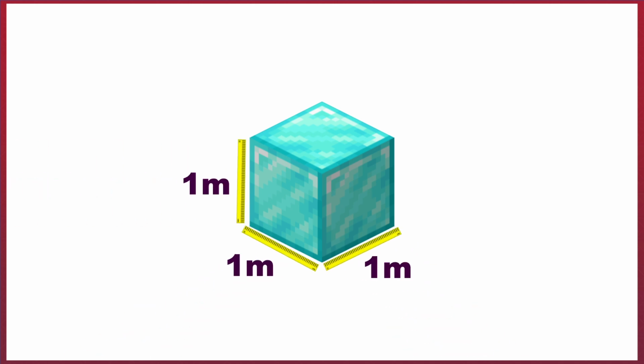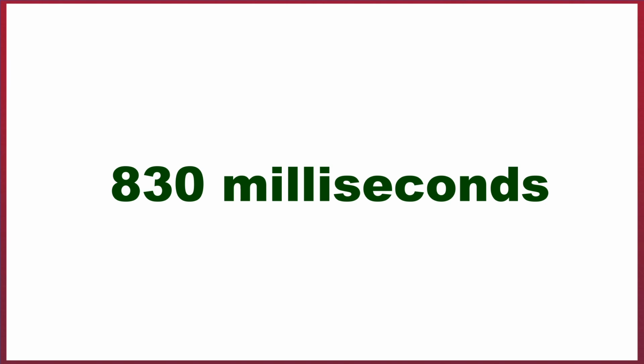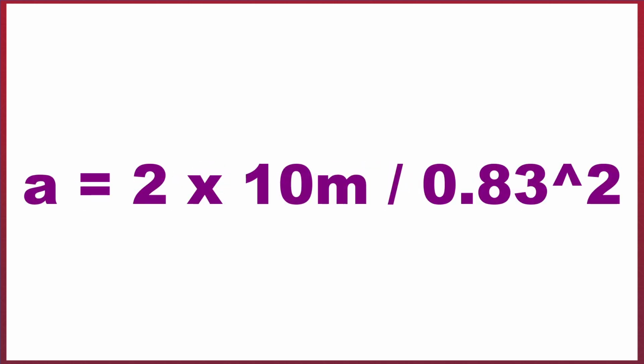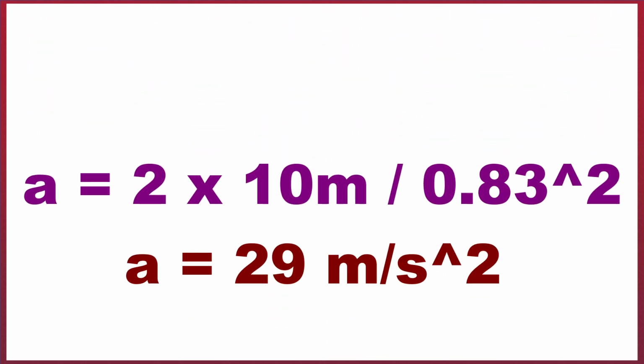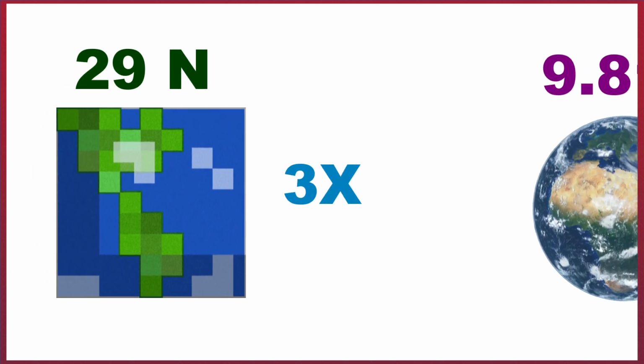Okay, so we know that every solid block in Minecraft has a volume of 1 meter cubed. So for this practical, I built a tower 10 blocks high, or 10 meters high. Then in Minecraft, I did 3 concurrent drops and calculated the mean average fall time, which came out as 830 milliseconds or 0.83 seconds. So now we have our height and our falling time, and we can put these figures into our rearranged equation. From this, we know that acceleration due to gravity is 29 meters per second squared, or 29 newtons of gravitational force per kilogram. So there we go, the gravity on Minecraft's Earth is 3 times higher than our Earth's.